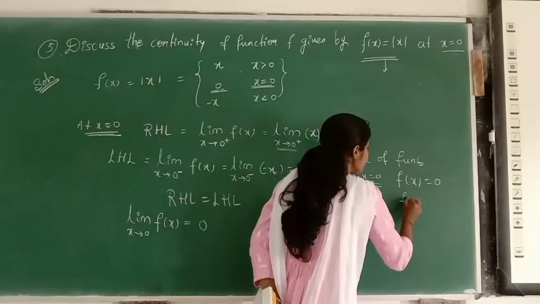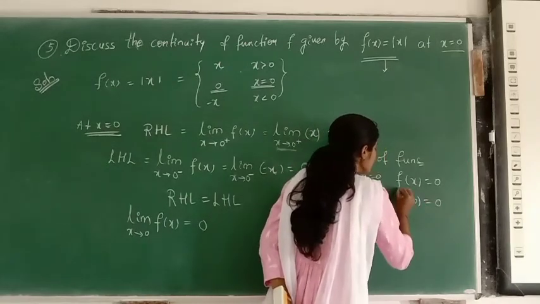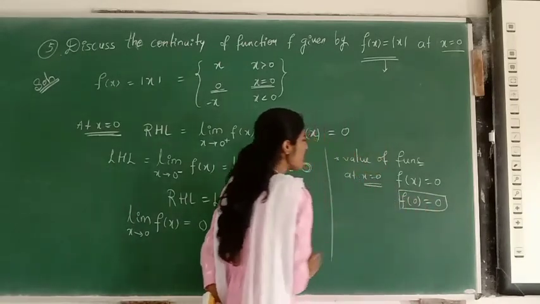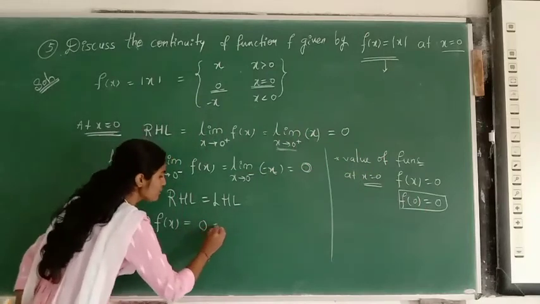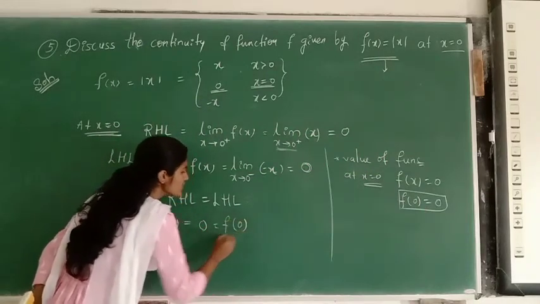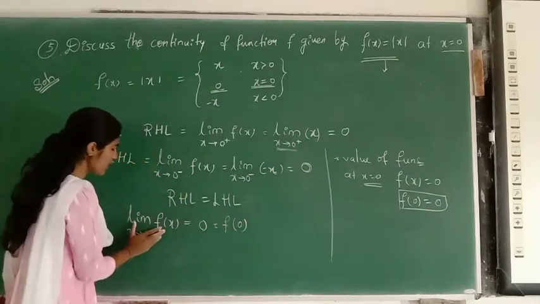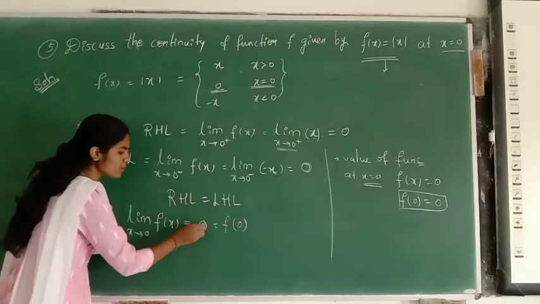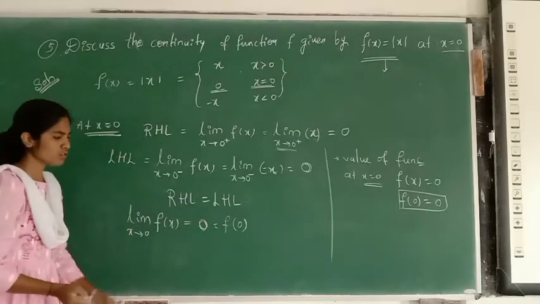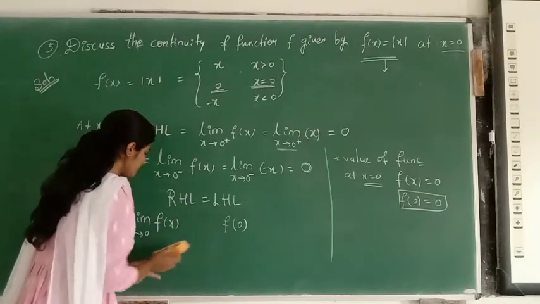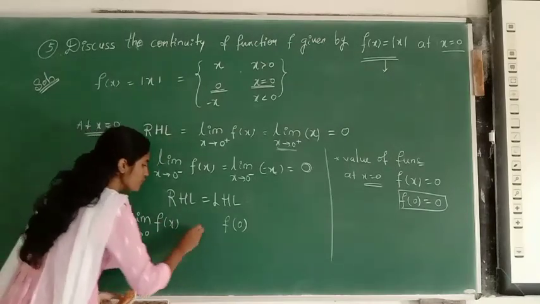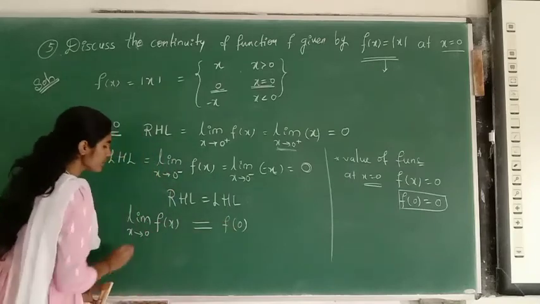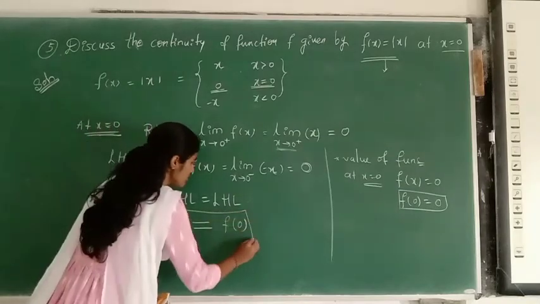That is nothing but f of 0 is equal to 0. See, this is the value of the function, that is f of 0, and this is the limit of the function, where both are equal, isn't it? Both are 0. So limit x tends to 0, f of x is equal to f of 0.